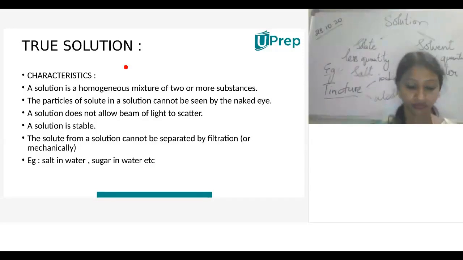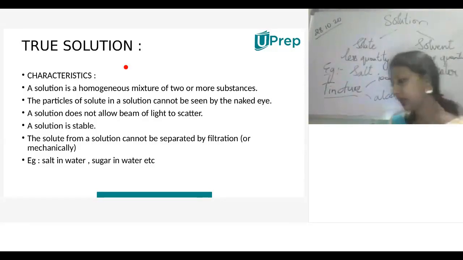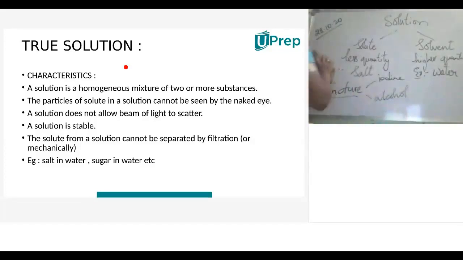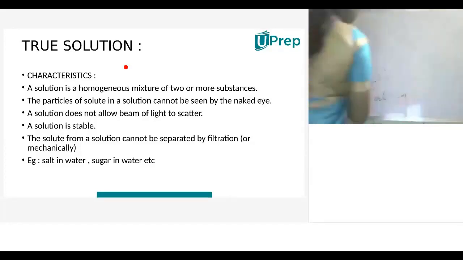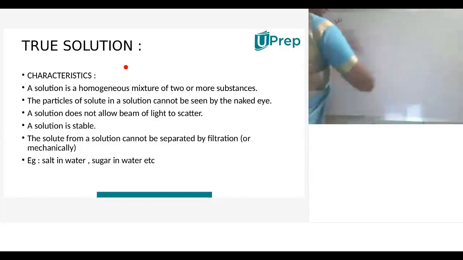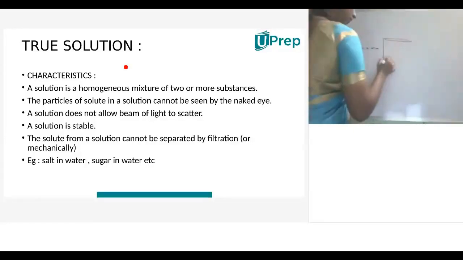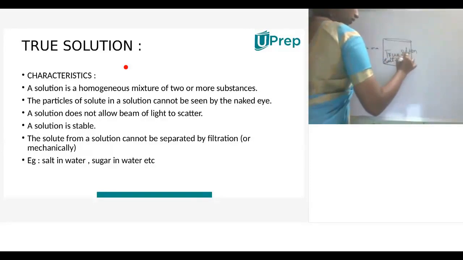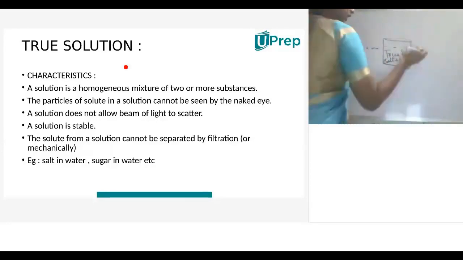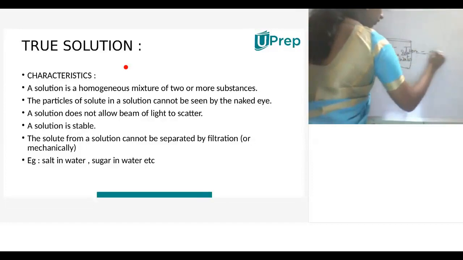Understood? So can I explain the Tyndall effect once again, in brief? Tyndall effect means when I take a beam of light passing through a beaker containing a true solution, for example salt and water, the light just passes through the beaker.